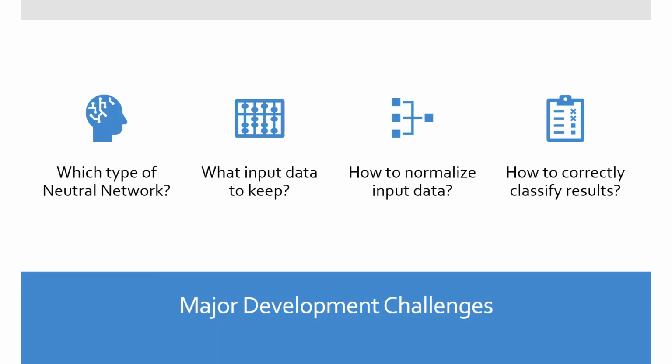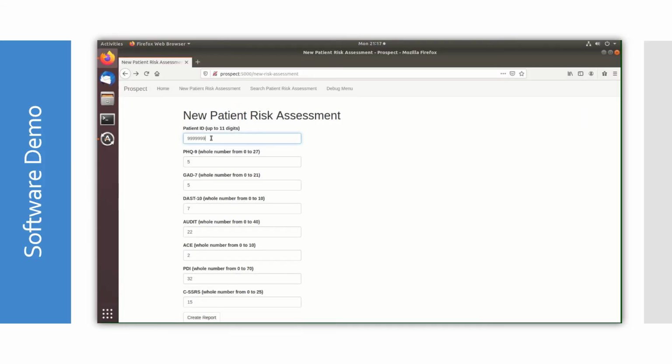We encountered several challenges in developing Prospect, mainly related to how to correctly process this data. The beginning of the project involved much discussion about which type of neural network was most appropriate for what we were attempting to accomplish, what data is worth keeping and what data should be ignored, how to reduce the dimensions of our input data to better process it, and how to classify results so that they are understandable by end users. Here's a small demo of our application.